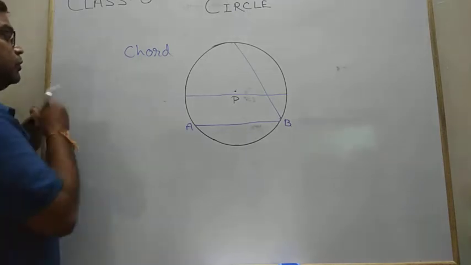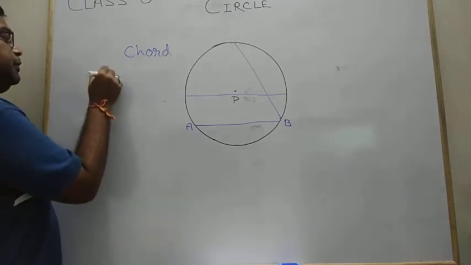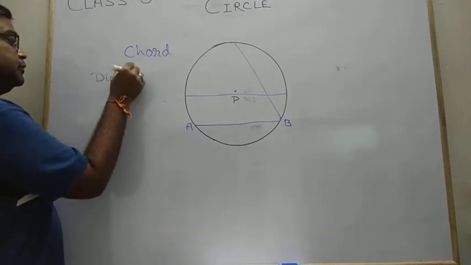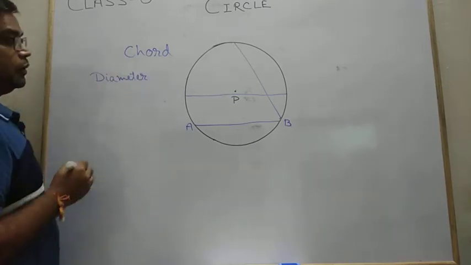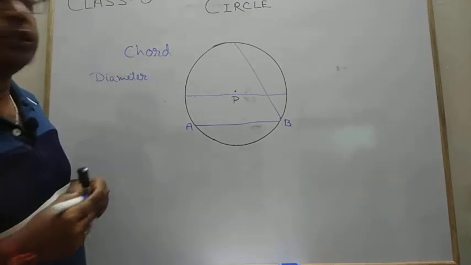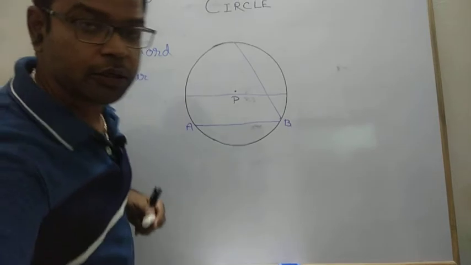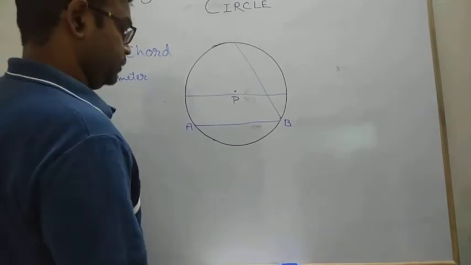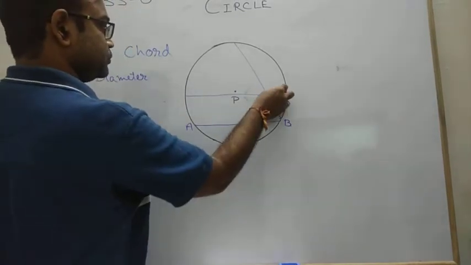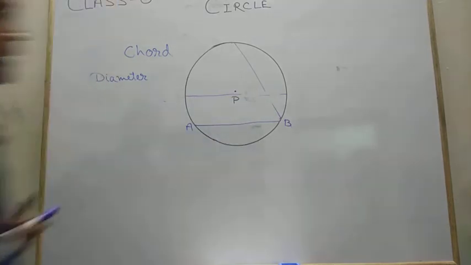Then after the chord we have the diameter. A chord which passes through. Always remember, let me rub this part so that you can easily understand.